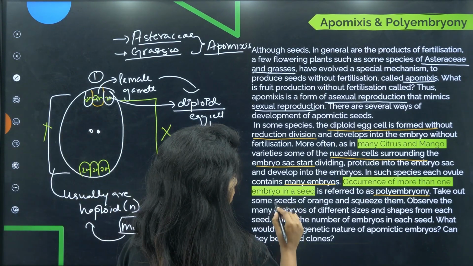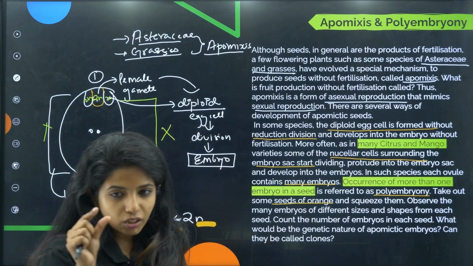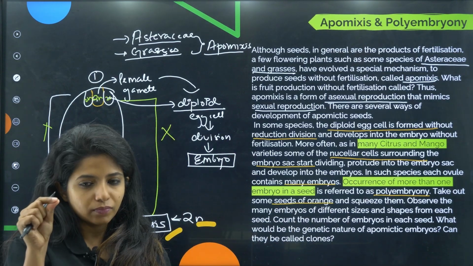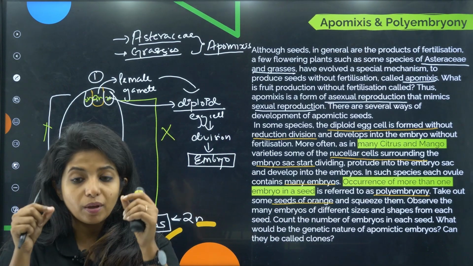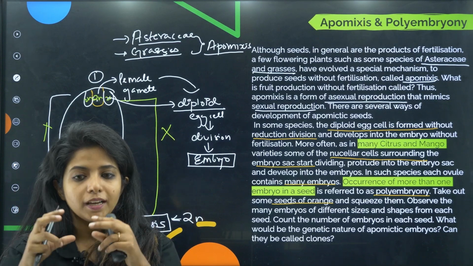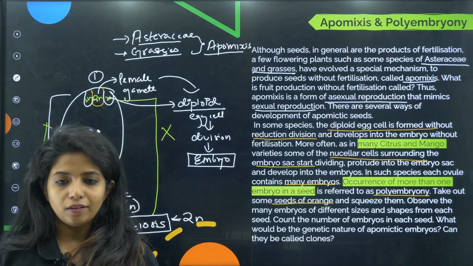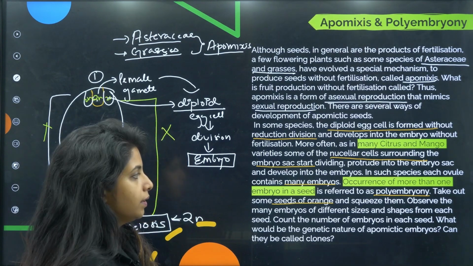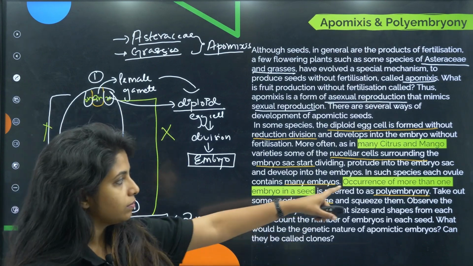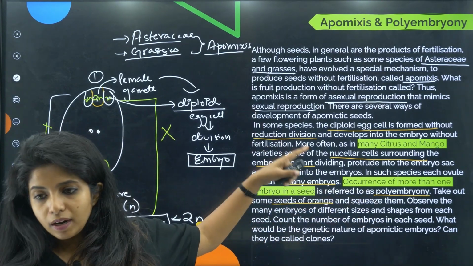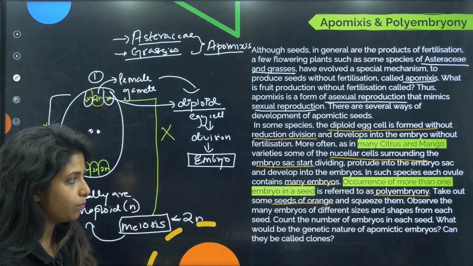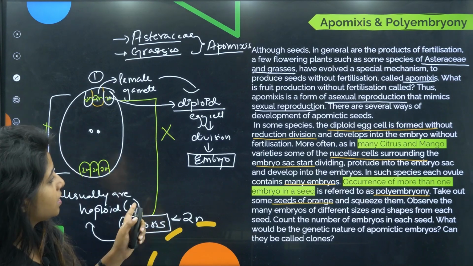If you take the seeds and squeeze the seed, then you will find so many different types of embryos inside the seed. Now, if you plant the seed, you will get different plants as well. Okay, because orange is a citrus plant, which is why it is showing that. So it is a very important example. Please remember the names of the examples.